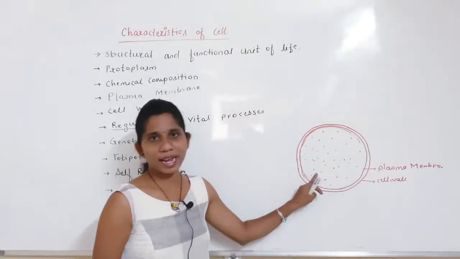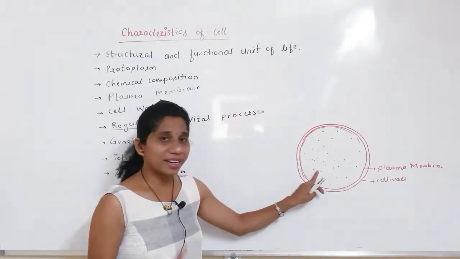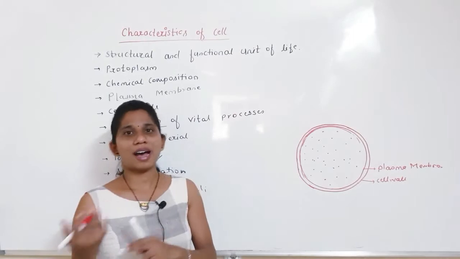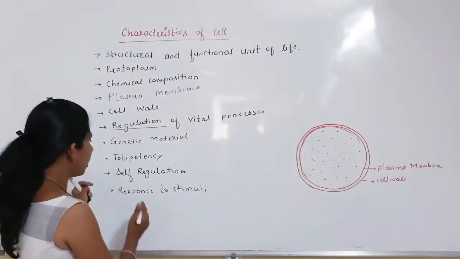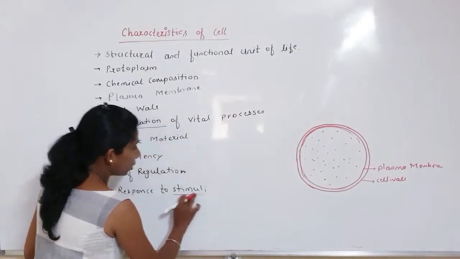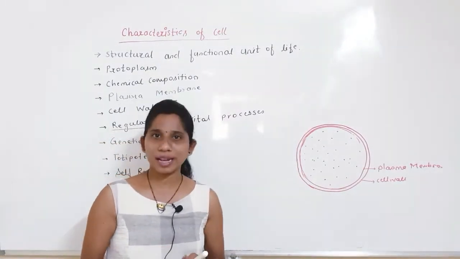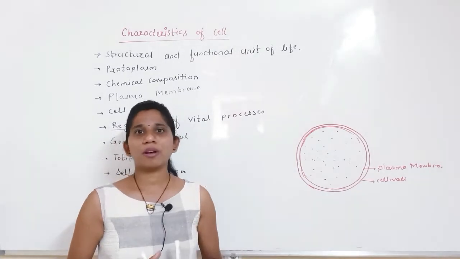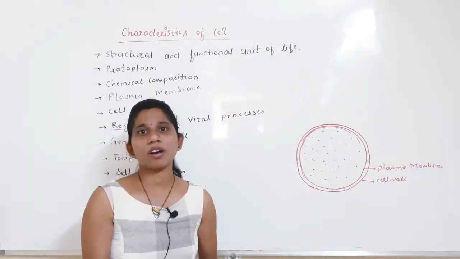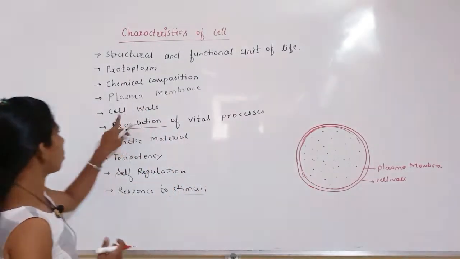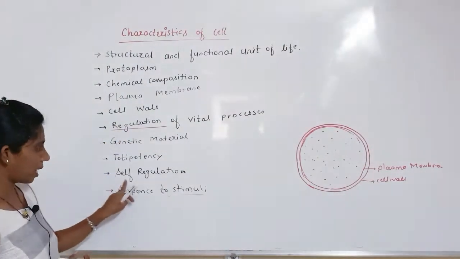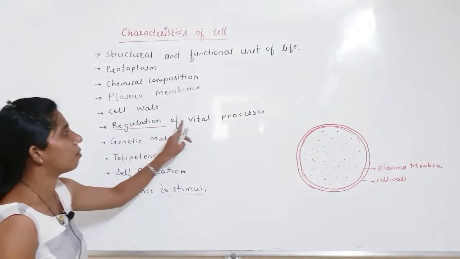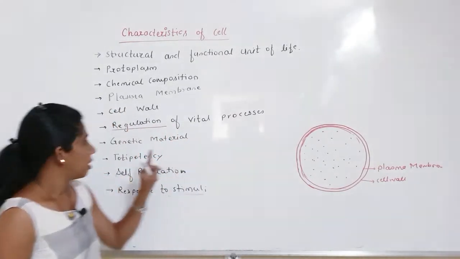The rate of those chemical reactions might be slow or fast depending upon the response to different kinds of external stimuli. According to the stimuli, the cell is capable of increasing or decreasing the rate of reactions. That is called regulation, or self-regulation, the regulation of vital processes.